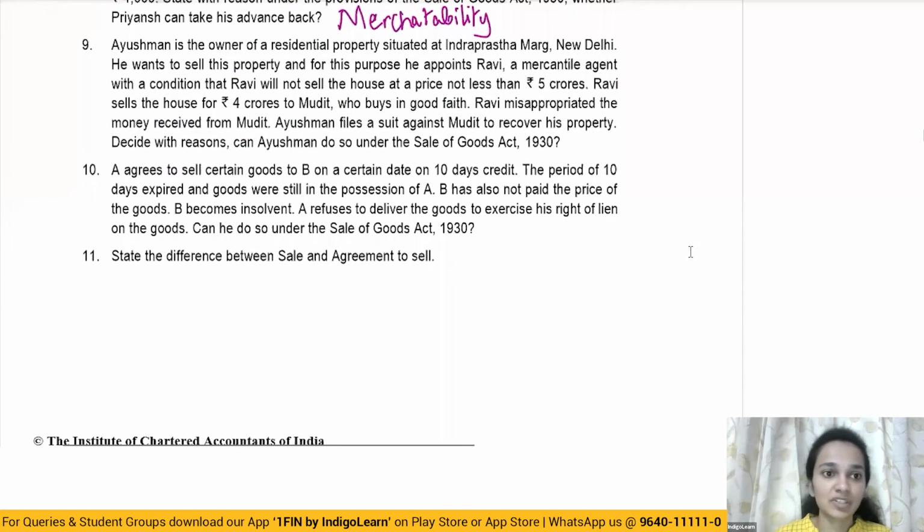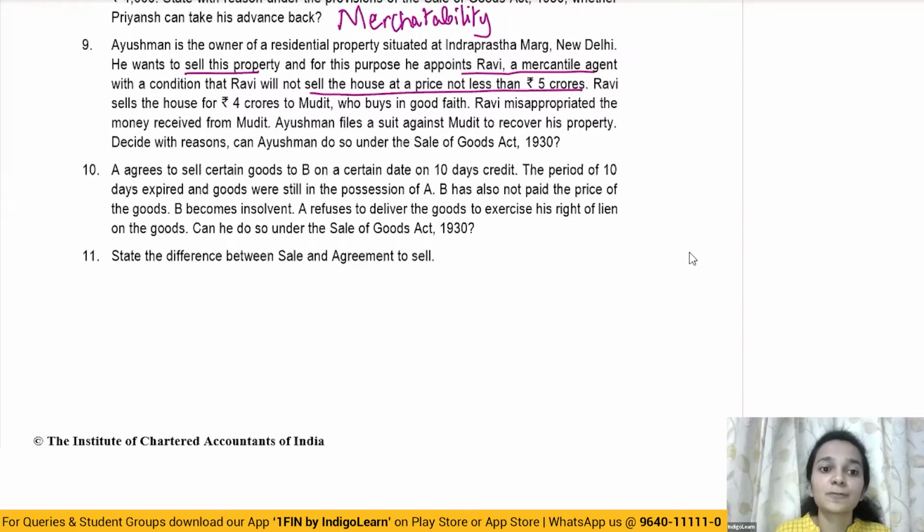Moving on to the next question. Ayushman is the owner of a residential property situated at Indraprasth Marg in New Delhi. He wants to sell this property. For this purpose, he appoints Ravi, a mercantile agent, with a condition that Ravi will not sell the house at a price less than 5 crores.